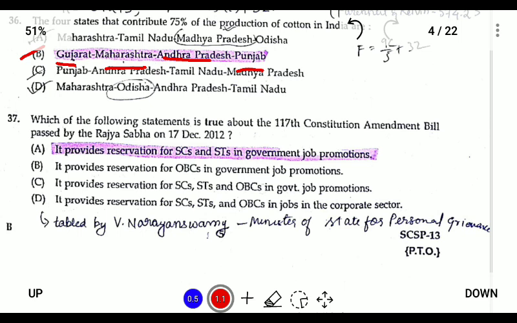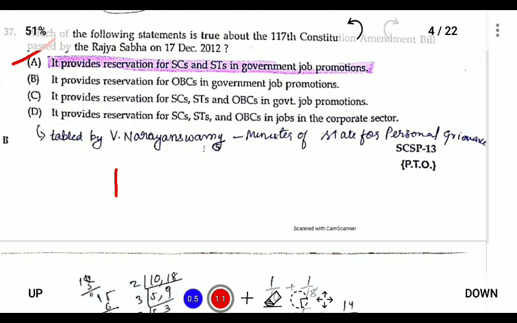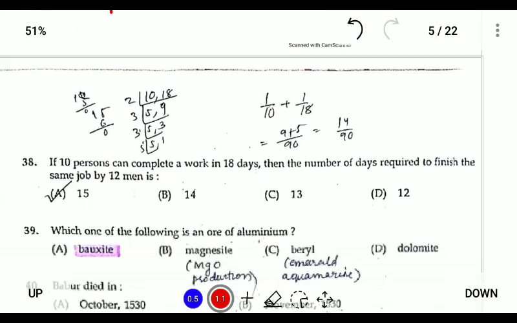Which of the following statements is true about the 117th Constitutional Amendment Act of 2012? So it provides reservation to SC and ST in government jobs. It was tabled by V. Narayanasamy, the Minister of State for Personnel Grievances.